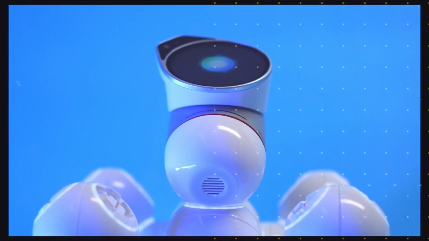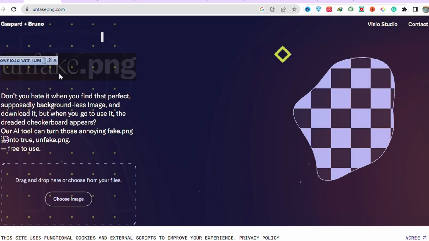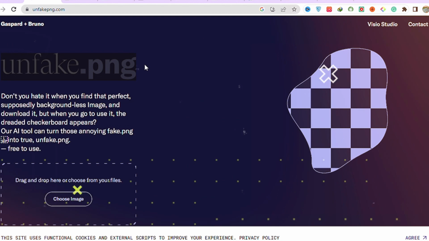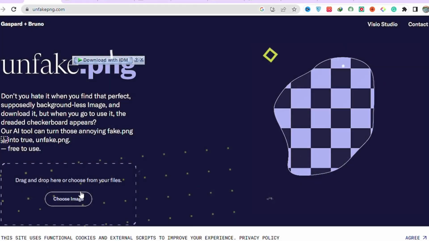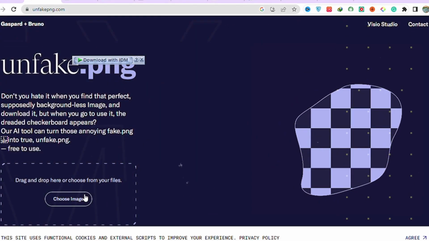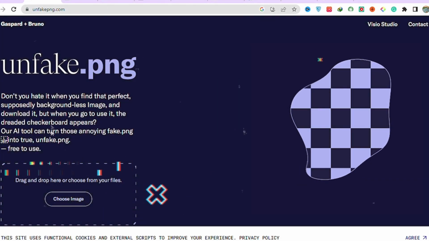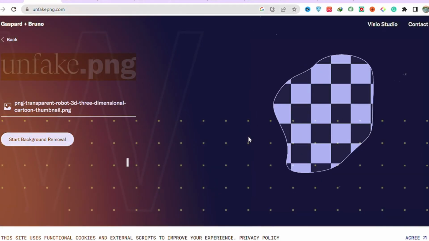One of my favorite tools, Unfake PNG. It's going to remove these boxes. So let me bring that image. I am going to drag and drop here and then start background remover, and it will unfake that image.